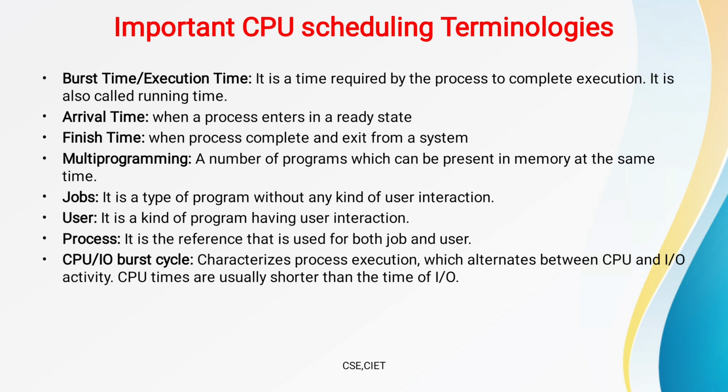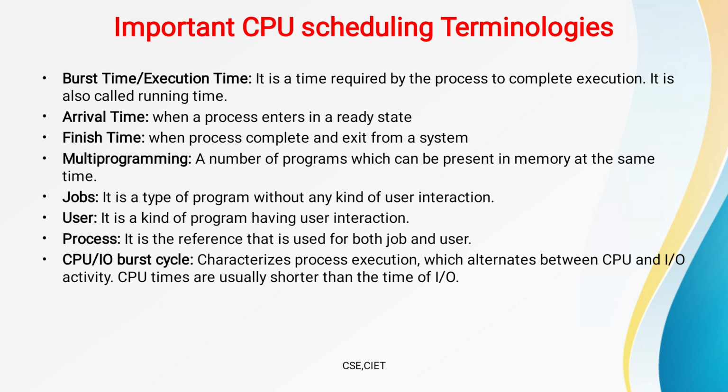Next is arrival time: when a process enters into the ready state. Actually, the process is in the new state, and when the process enters into the ready state, that time we call arrival time. The next one is finish time. Which time do we call finish time? When the process completes and exits from the system. Remember this point: finish time means the time the process completes and exits from the system.